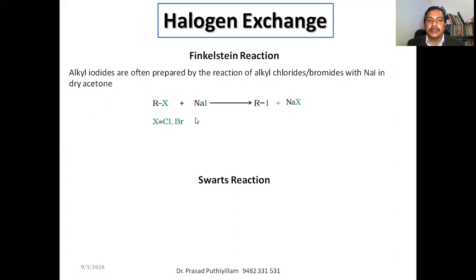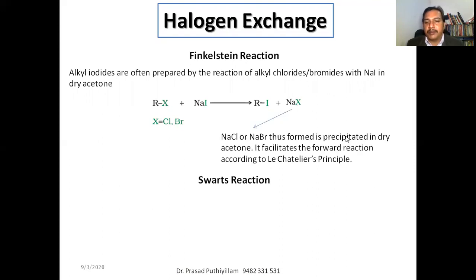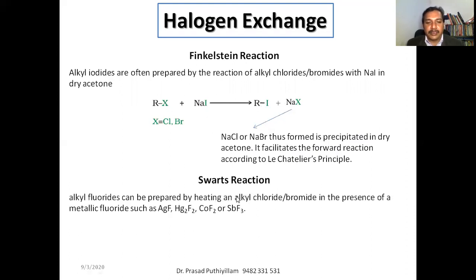Say RX plus NaI, where X may be chlorine or bromine, gives the corresponding iodoalkane plus NaX. The NaX formed will be precipitated in dry acetone, and the reaction will be favored according to Le Chatelier's principle.